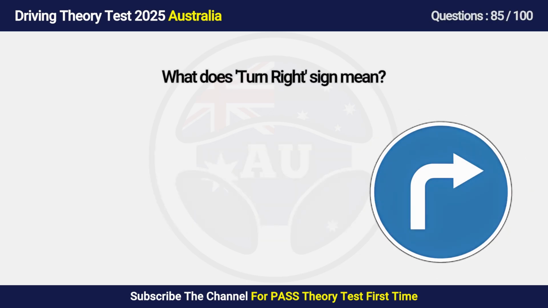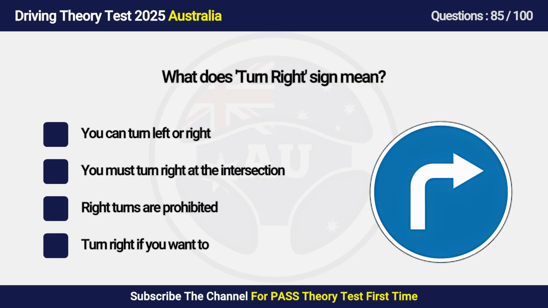Question 85. What does turn right sign mean? A. You can turn left or right. B. You must turn right at the intersection. C. Right turns are prohibited. D. Turn right if you want to.